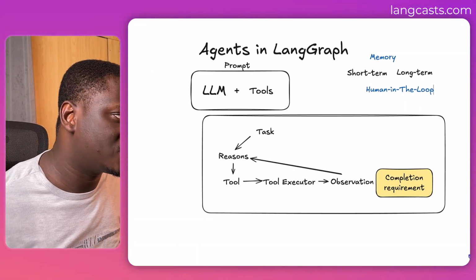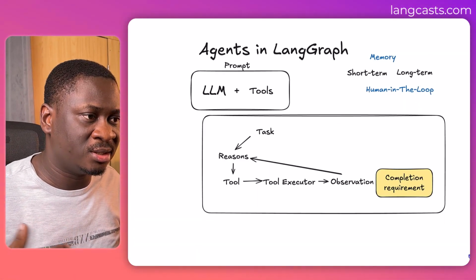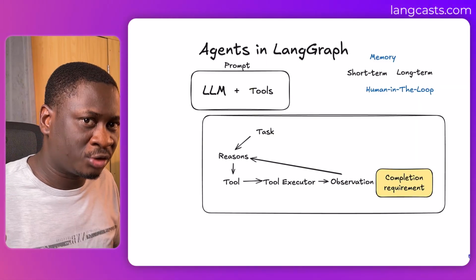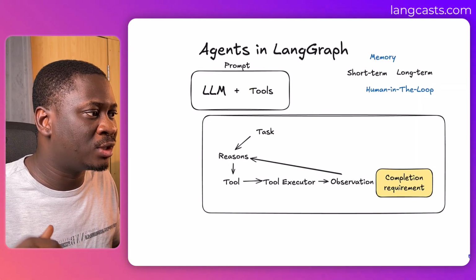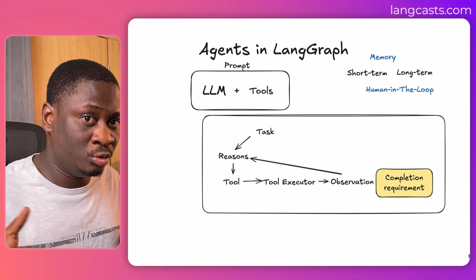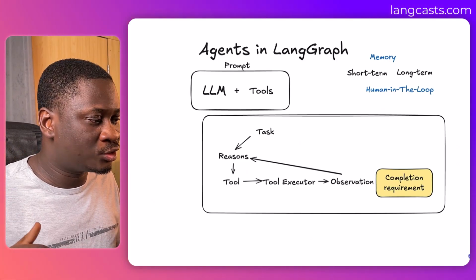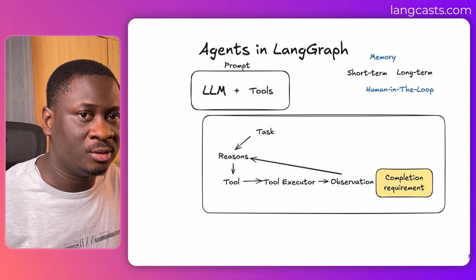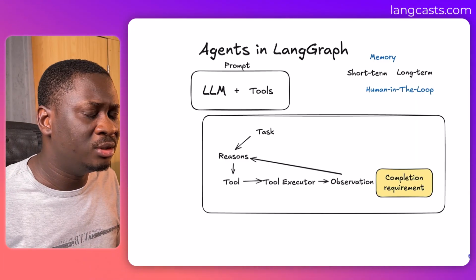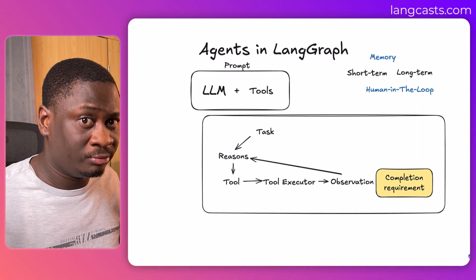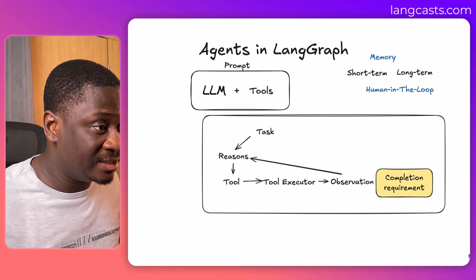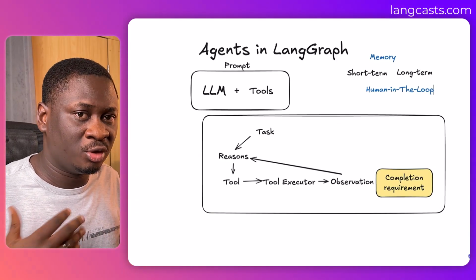Human in the loop capabilities. Human in the loop capabilities is the ability for the agent to pause operation, so that a human being, that is you or anyone using the AI agent, can actually intervene in the current action. Maybe it needs to send an email, then it asks you, is this email okay? Can I go ahead and send it? That is an example of a human in the loop operation.